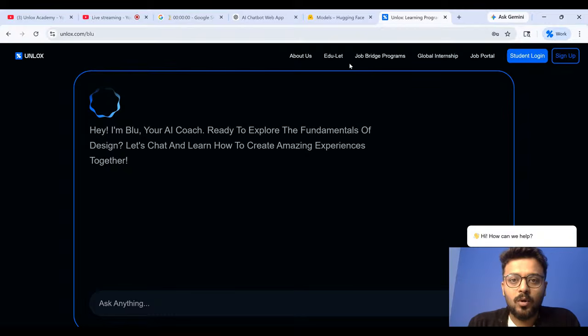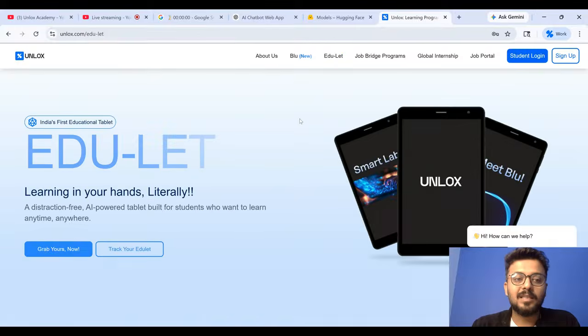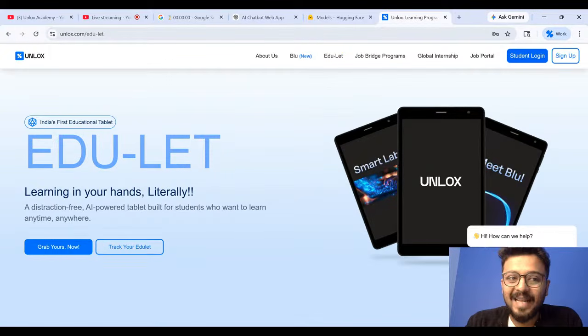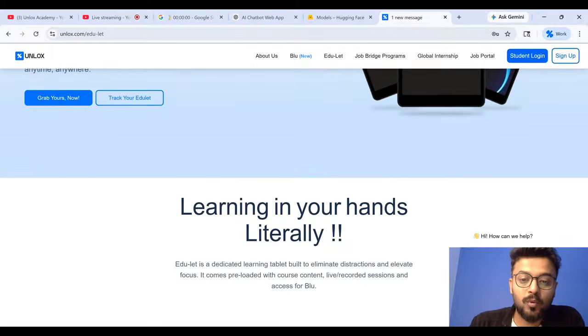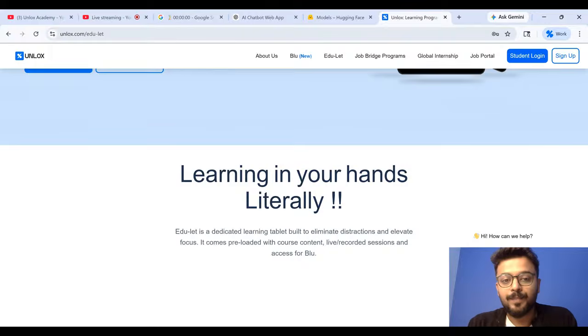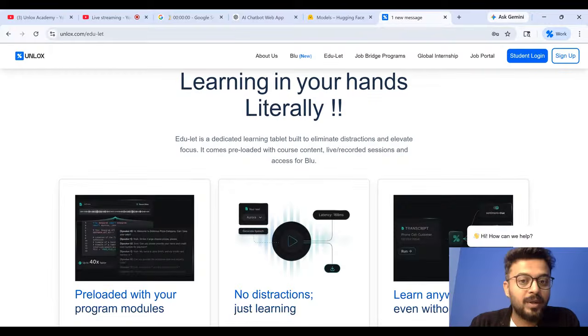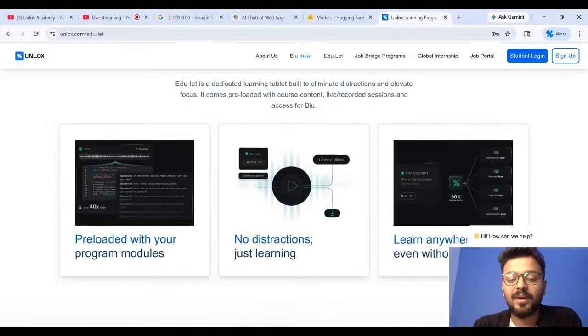Now coming to the Edulate part, this is the educational tablet. India's first educational tablet, in fact, and it's a 100% distraction-free device that we have curated for all the students. Every student who takes up our program on our portal gets this device delivered free of cost. You need not pay anything extra. You just need to enroll for the programs, and the device will reach you within 7 to 8 working days.